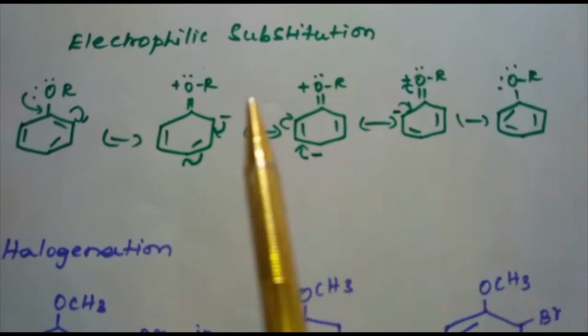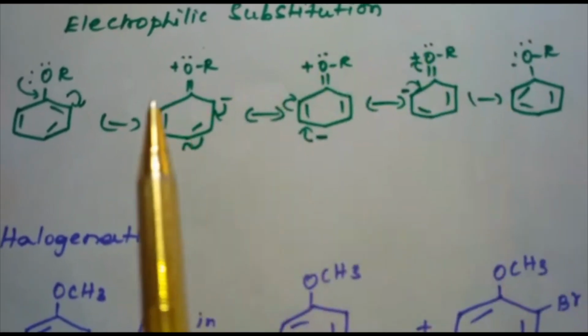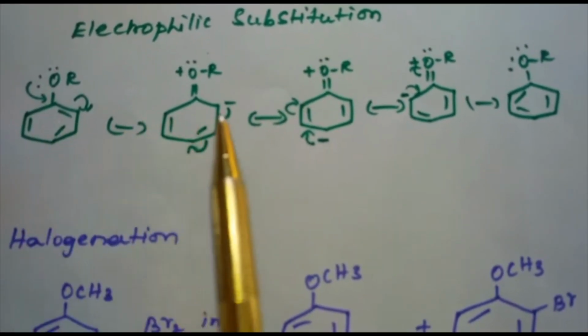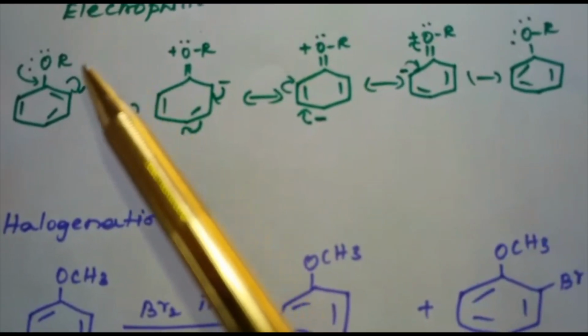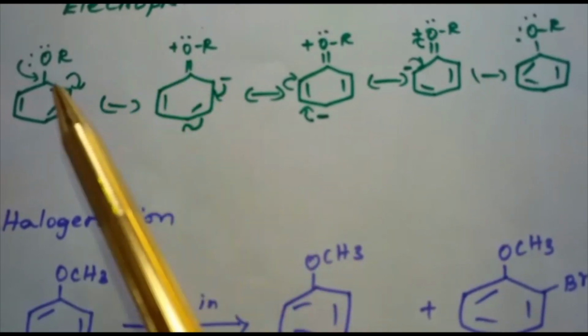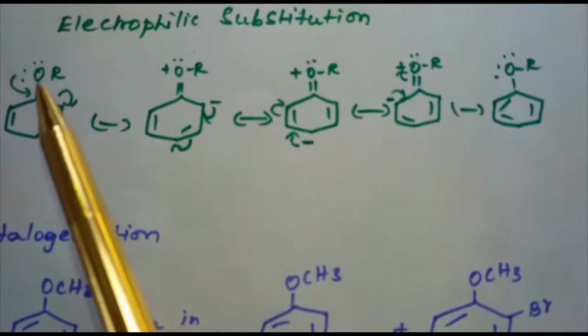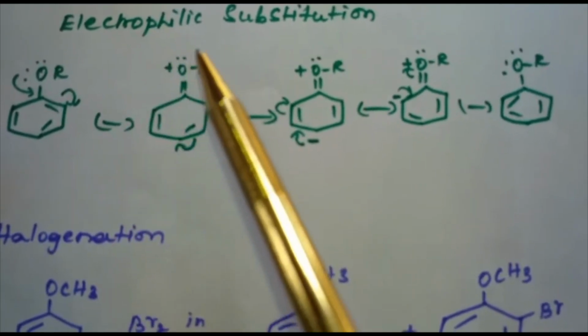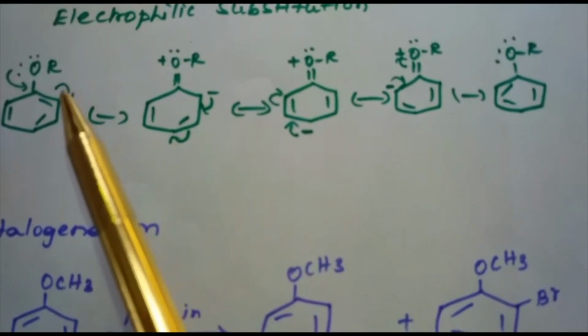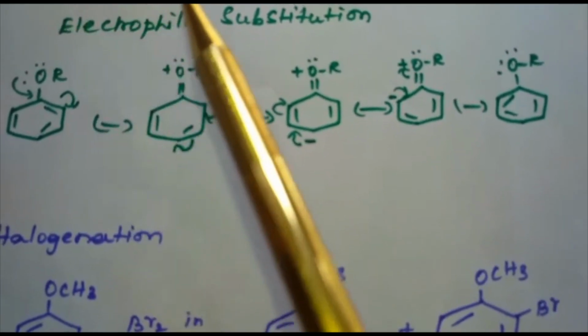Next is the electrophilic substitution reaction of aromatic ethers. Here ethers show resonance. These are the resonance structures. The alkoxy group, that is the OR group, is ortho-para directing and activates the aromatic ring towards electrophilic substitution in the same way as in phenol.